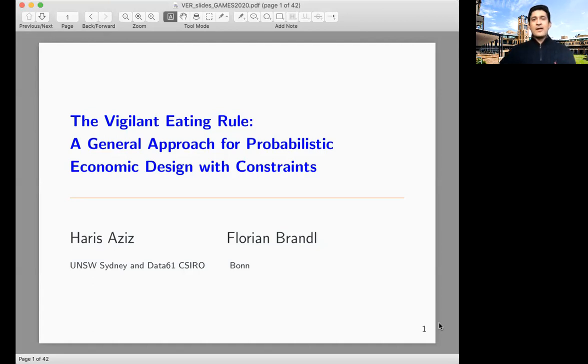In particular, I'll present a new and very general rule called the Vigilant Eating Rule that we have devised. This rule is not only applicable for various allocation problems, but also for various collective decision-making problems in which agents have ordinal preferences over social outcomes.